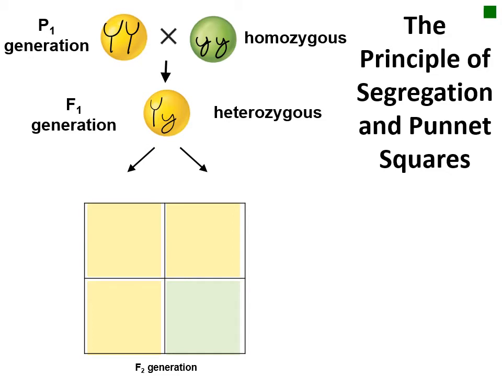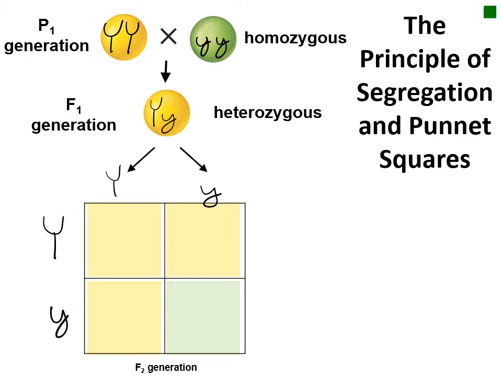We use a depiction called a Punnett square to show the allele segregation during gamete formation, and then fertilization to form zygotes. Along the top of the Punnett square are the possible gametes from the female flower, which can contain either the yellow allele or the green allele. Along the side are the possible gametes from the F1 male, which could also contain a yellow allele or a green allele. Inside the boxes will then be fertilization.